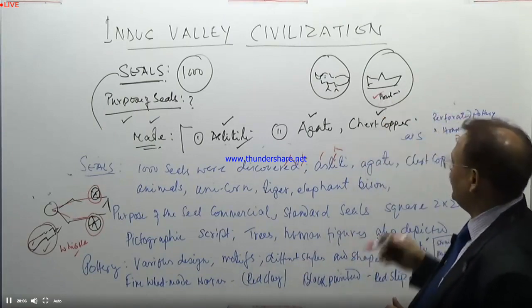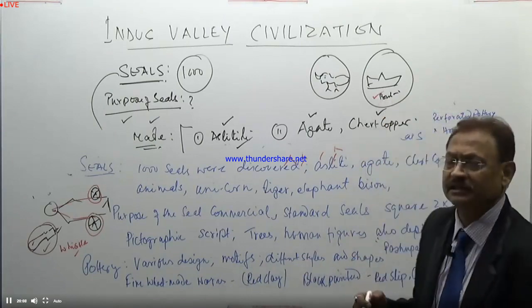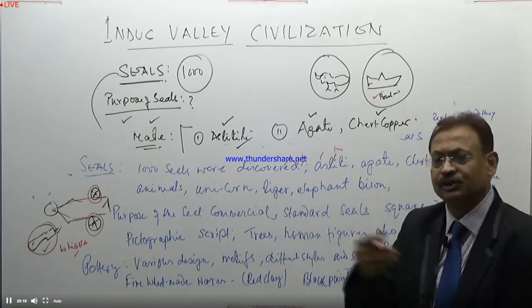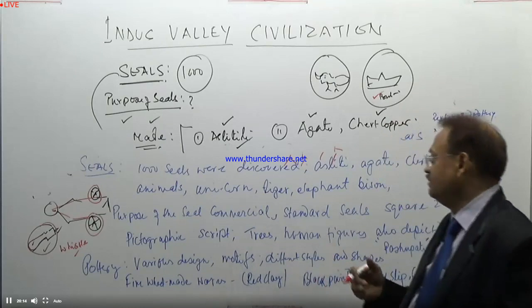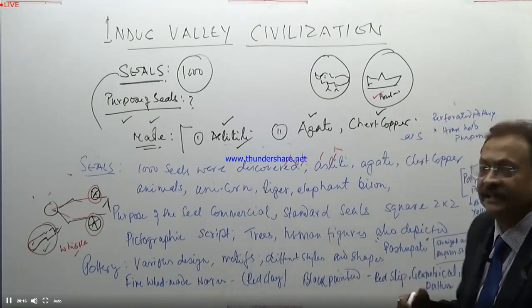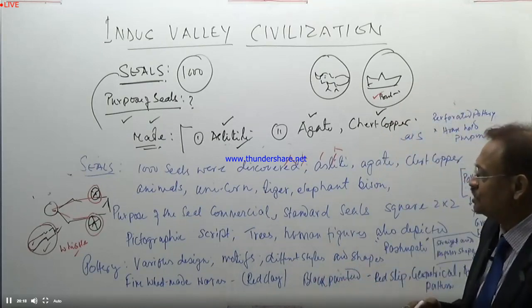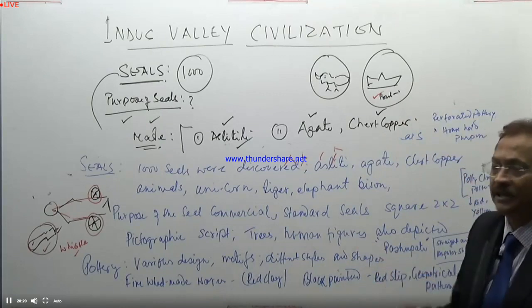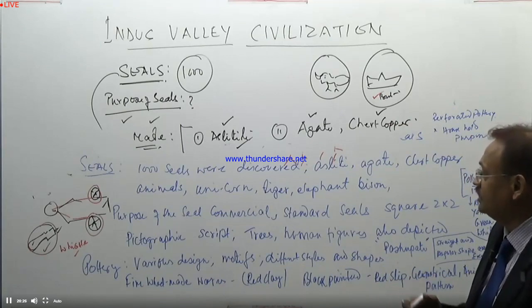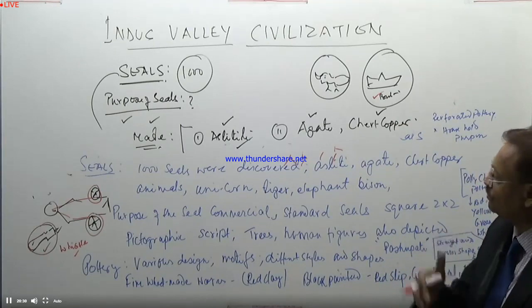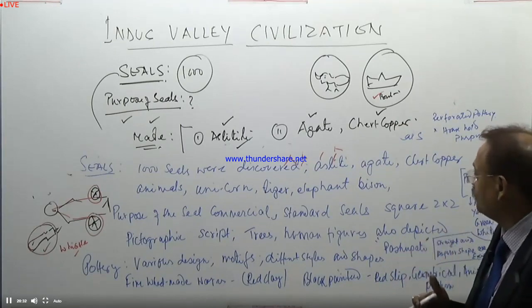Many more times we also find images of a unicorn, a bison, and an elephant. So it is depicted on that, and the main purpose of these seals, which is the important part, is to be noted down from your examination point of view.